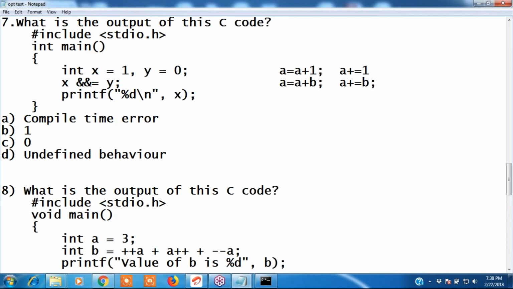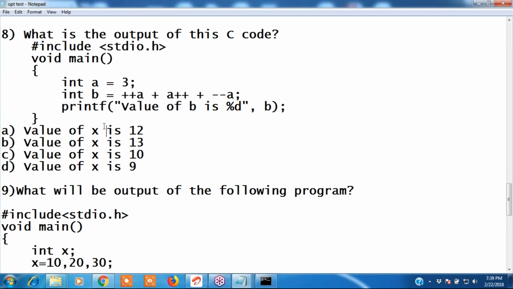If I am writing A equals A and B, which operator is it? Logical and. Shortcut is only for arithmetic operators, not for logical operators. Clear? There are limitations for shortcuts. A equals A plus B is an arithmetic operator, so we can write A plus equals B, but A equals A and B we should not write like this. This is a compile time error. Option A is correct. Okay, eighth question.